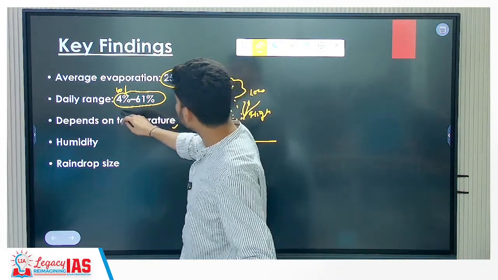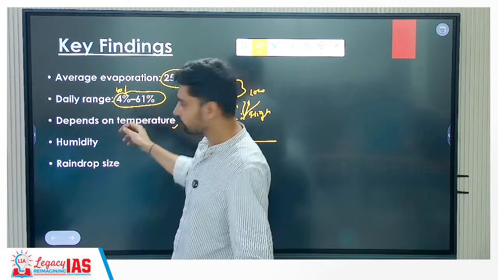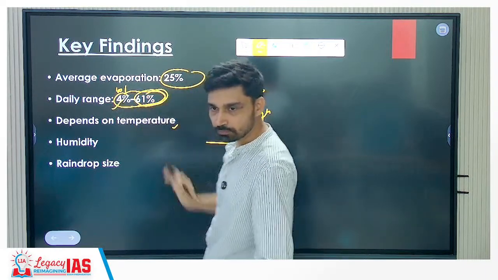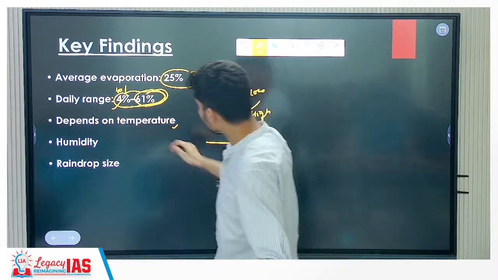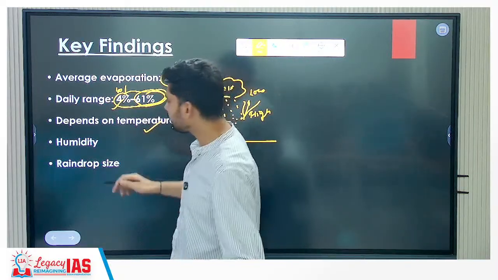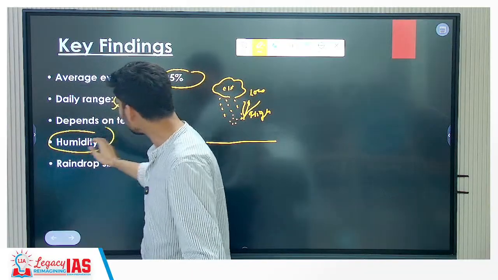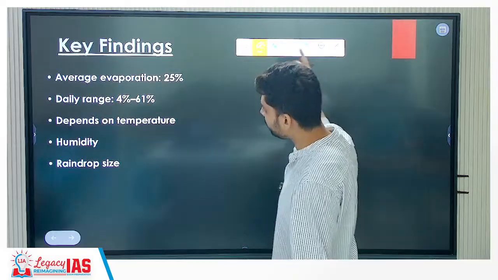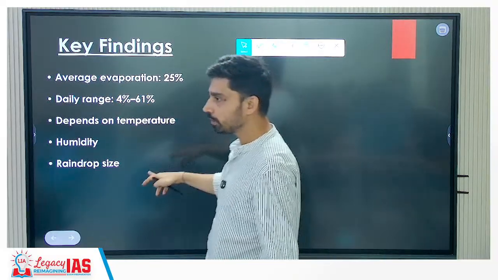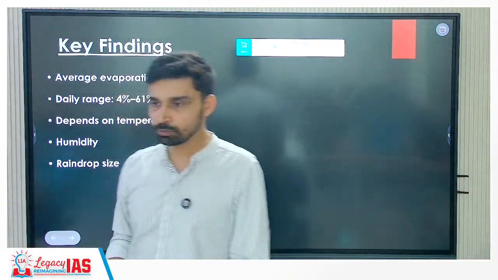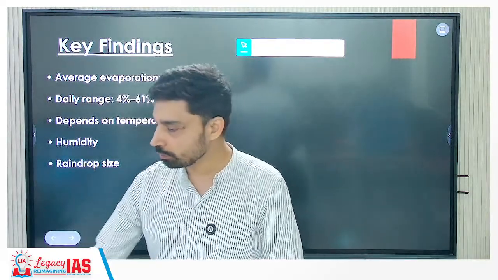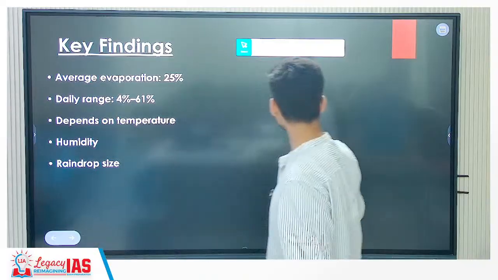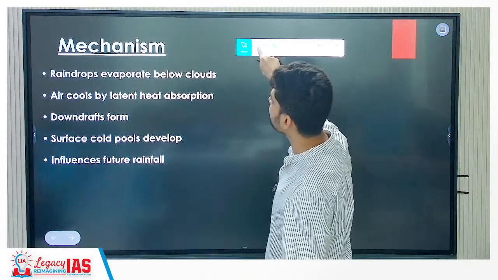So if temperature is lower, on some days evaporation would be less. If temperature is higher, evaporation would be high. So it depends on temperature. Humidity also controls it. High humidity means less evaporation, lower humidity means more evaporation. And the most important factor is size. Between a small size and a large size water droplet, which will evaporate easily? A small size. So if there are more small size water droplets, evaporation is higher.